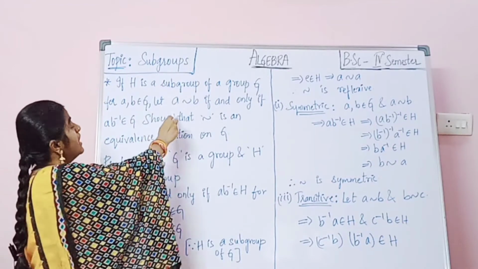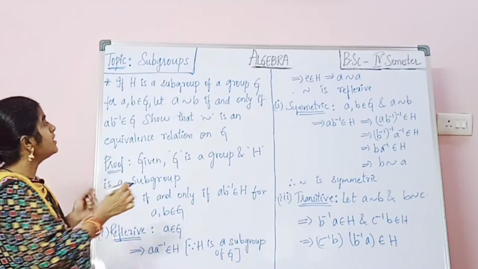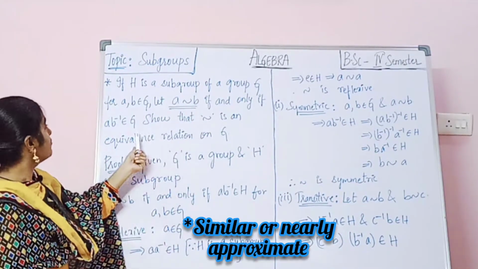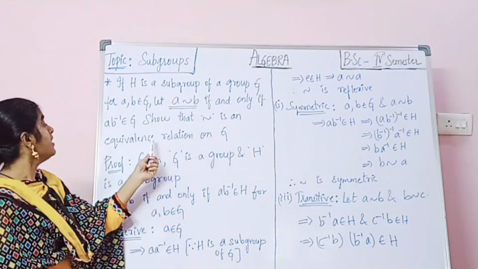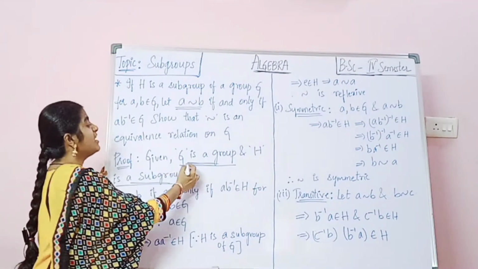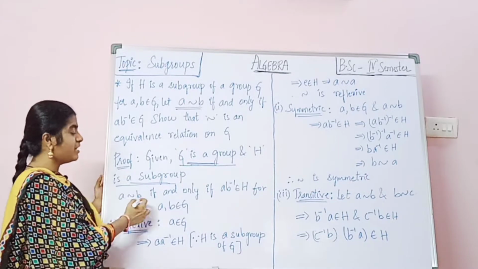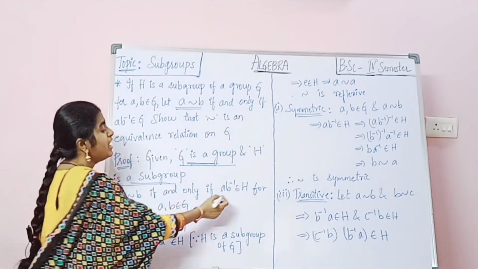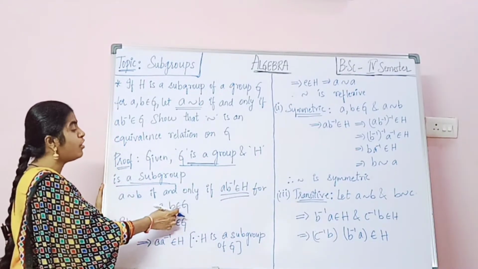Now the next one: if H is a subgroup of a group G, for A, B belongs to G, let A similar to B if and only if AB inverse belongs to H. Then show that similar is an equivalence relation on G. So coming to the proof, given G is a group and H is a subgroup.